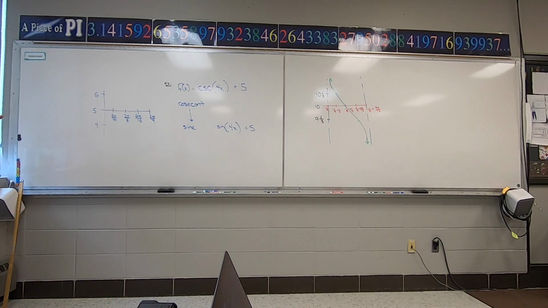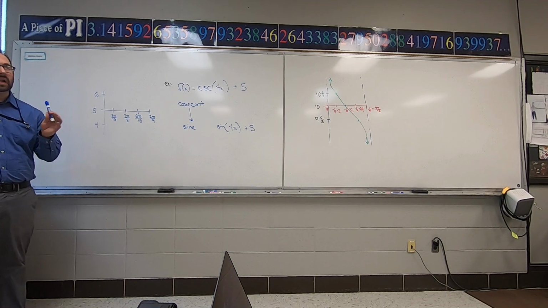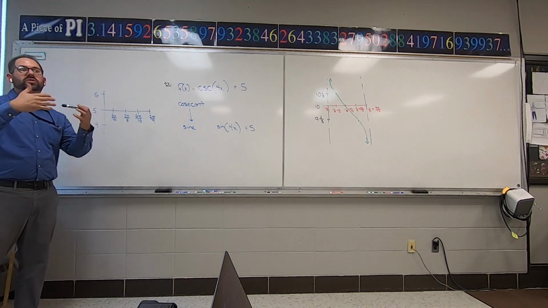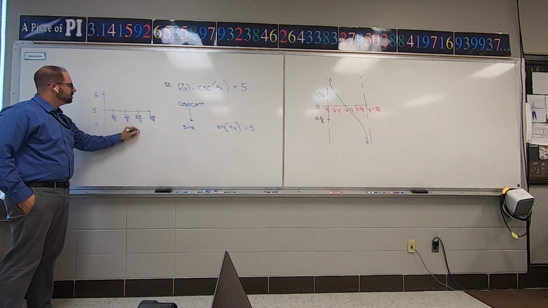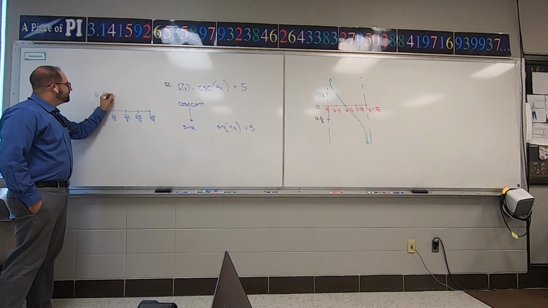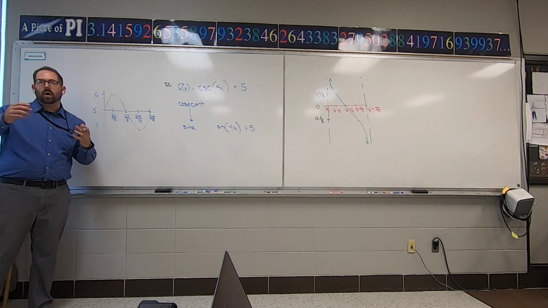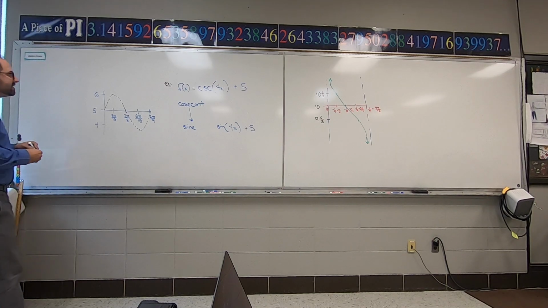Okay, so now what we're going to do is draw a sine. I'm going to draw it really lightly. It's not supposed to be solid because I don't need sine. I need cosecant. I just like to have the outline put in there so that I can draw cosecant off of it. Sine starts at 0, goes up to the highest point, comes back to 0, goes to the lowest point, comes back to 0. I'm drawing it as a little dash line. This is the sine graph. I don't really need this one. It's just going to help me with the outline for where cosecant goes. If you do a dash line, just draw it really lightly with a pencil, or a different color if you're using colored pens. Now, that's the sine graph.